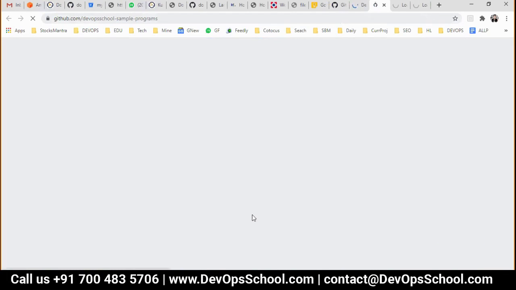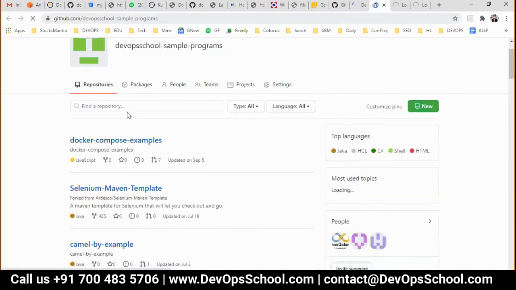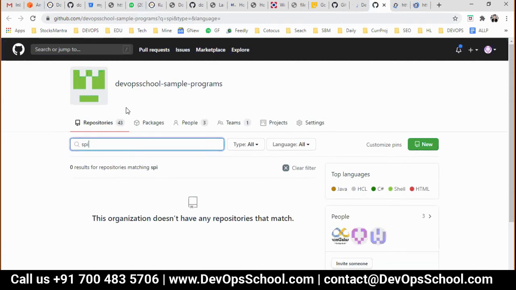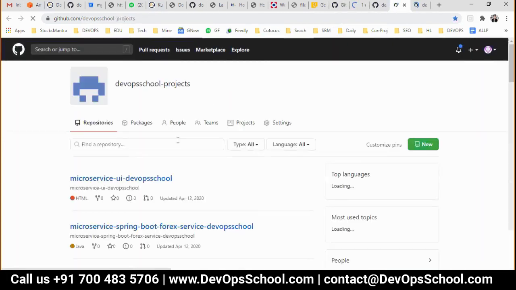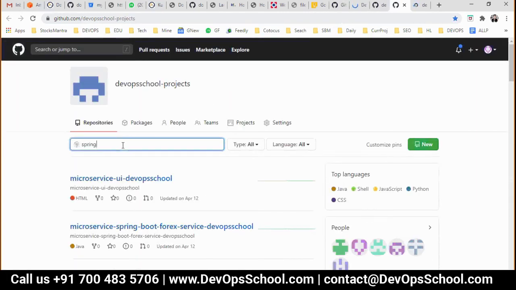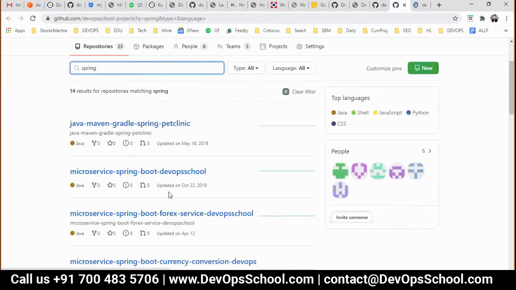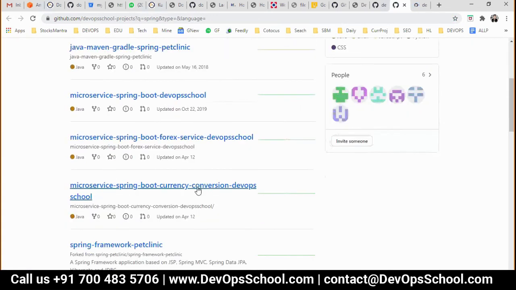So now you want the Spring Boot, right? Let me search. You can look in Google also, that's not a problem, but I'm looking in my repository because I know that I have a few. Here it is. So these are the Spring Boot applications. Let me check it out.